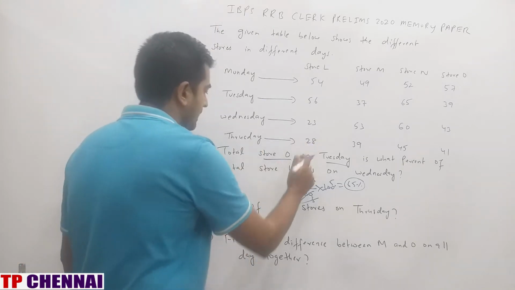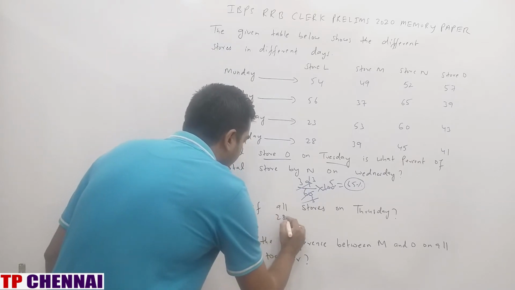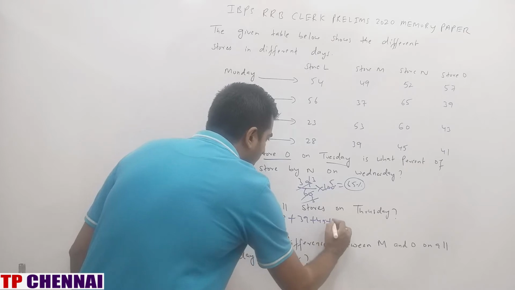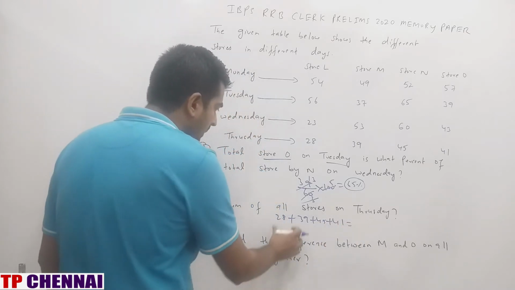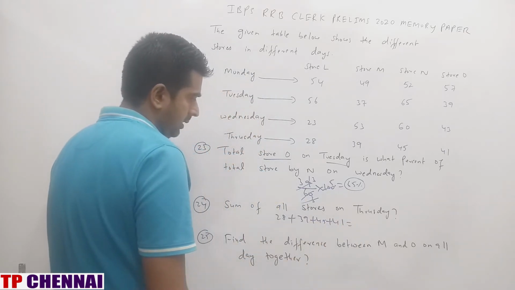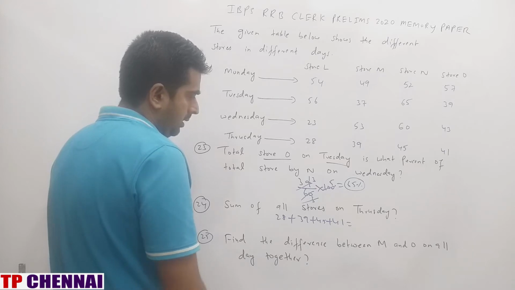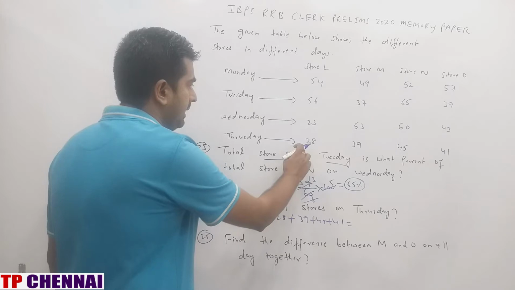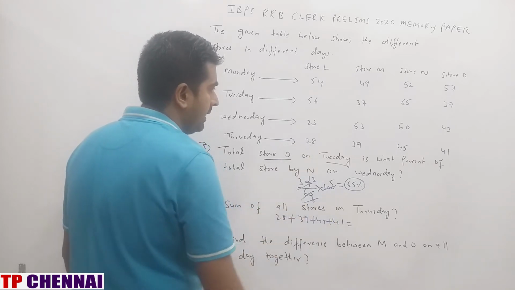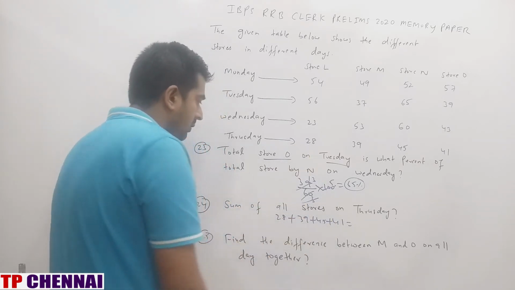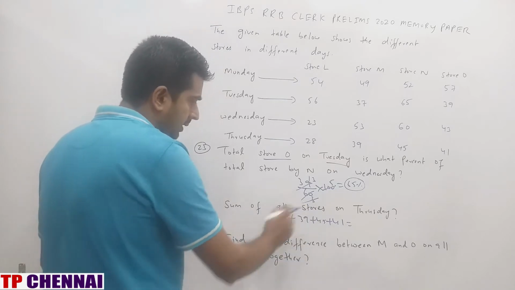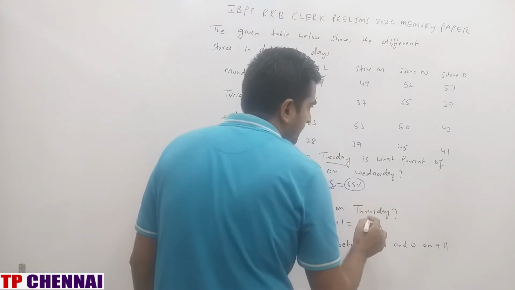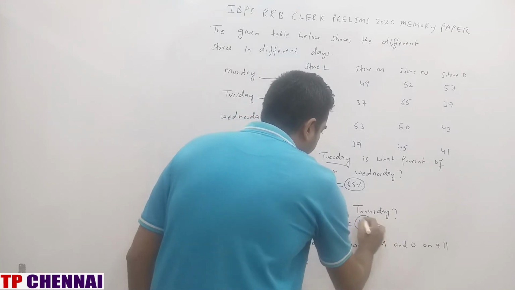Thursday we have to add. So 28 plus 39 plus 45 plus 41. What is the answer? 67 plus 86, right? Thursday. 28 plus 39 plus 45 plus 41. Okay. So this is how much? 67. 67 plus 86 is what? 67 plus 86, 153. Right?